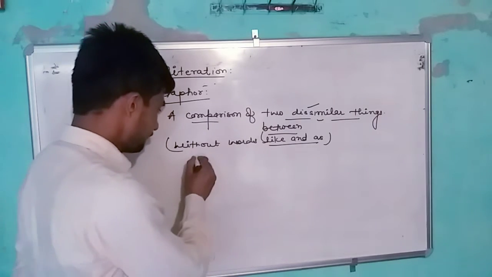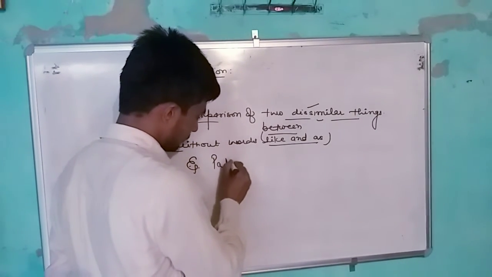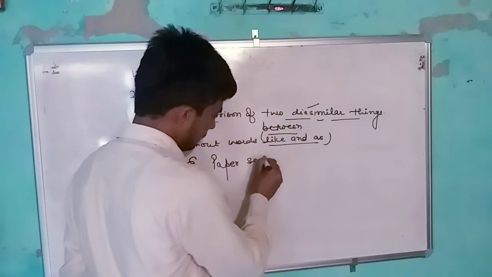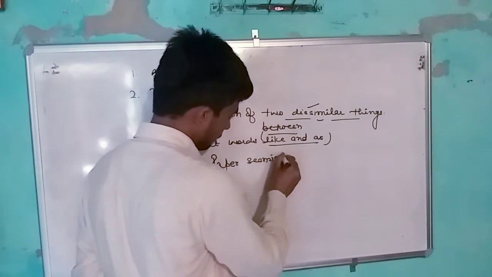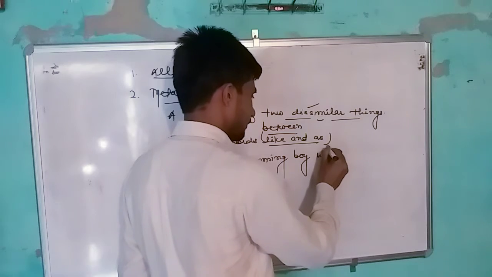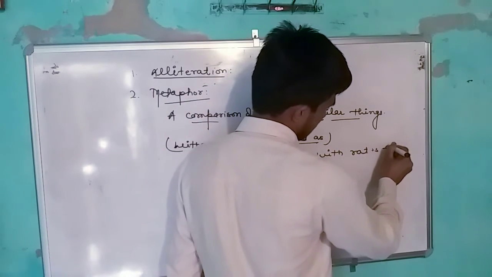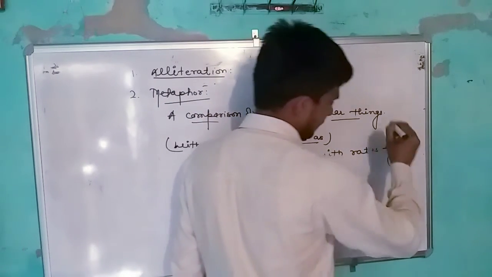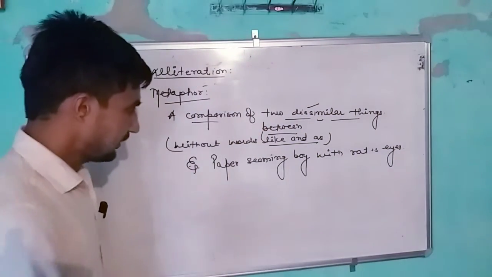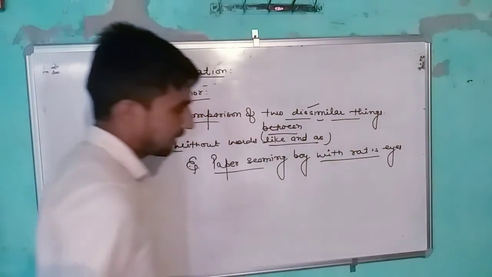For example, "paper-thin boy with rat's eyes." In this sentence there are two metaphors.